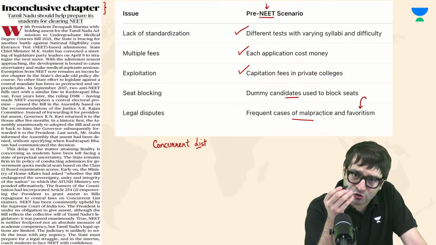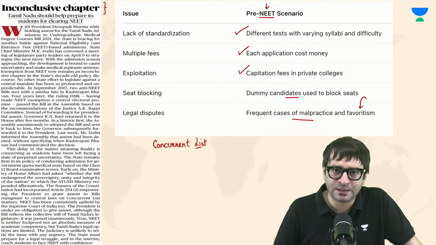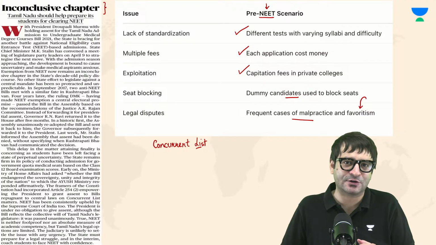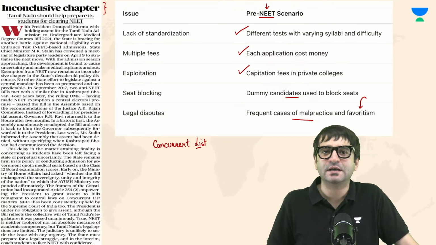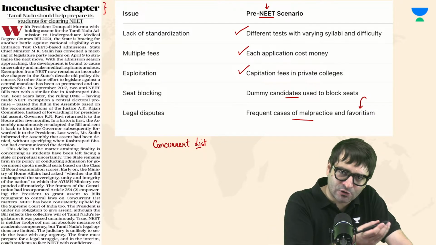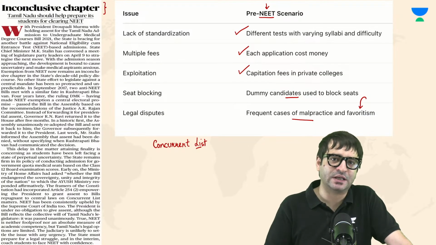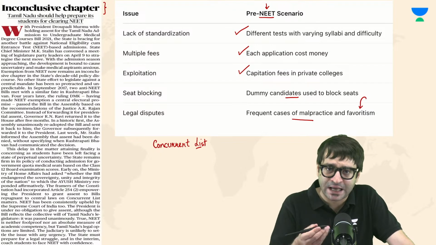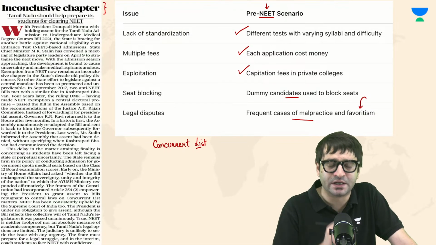This bill, when it was unanimously passed by the Tamil Nadu Legislative Assembly, was sent to the governor, and you know the tussle between the governor of Tamil Nadu and the government of Tamil Nadu. For 5 months, the governor did not act, and then later on sent the bill back to the legislature. And again, the legislature of Tamil Nadu passed the bill unanimously, but this time the governor reserved it for the